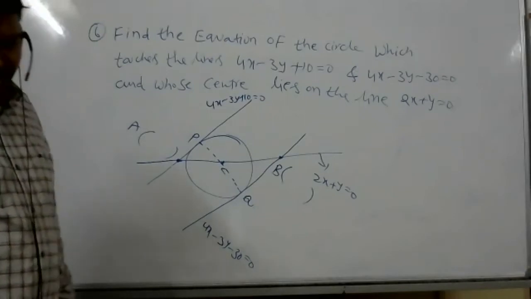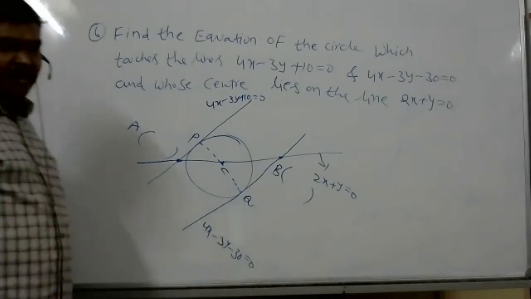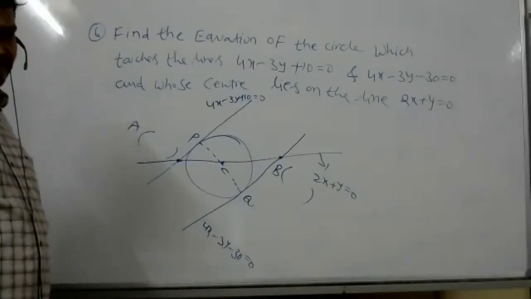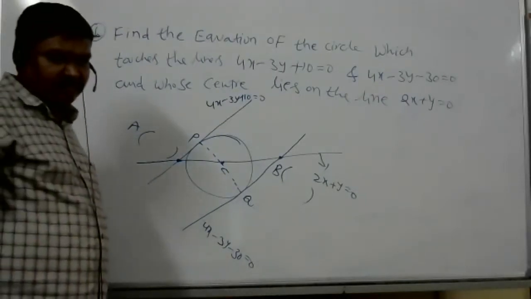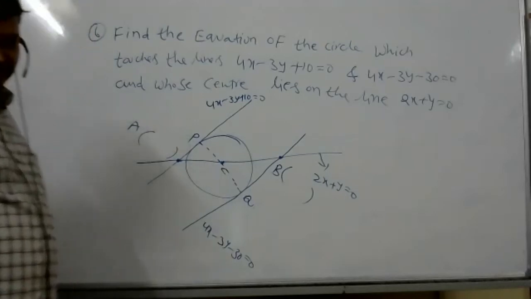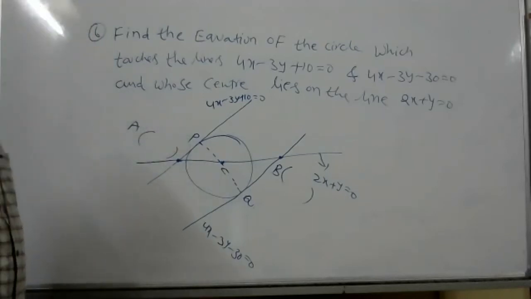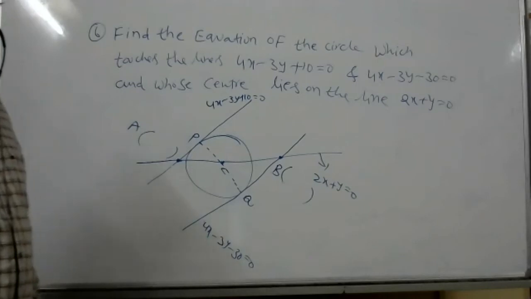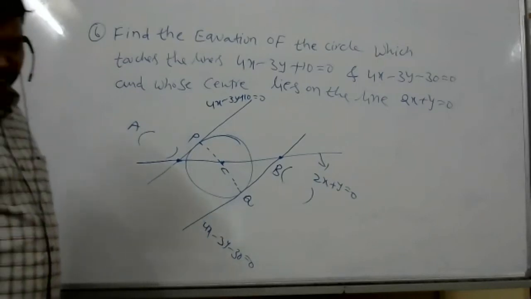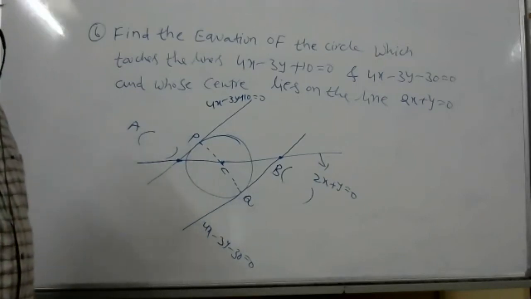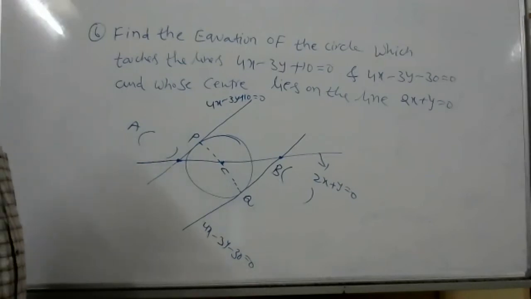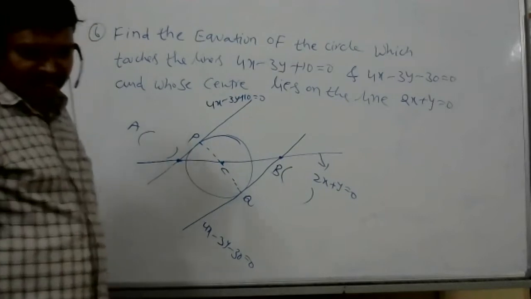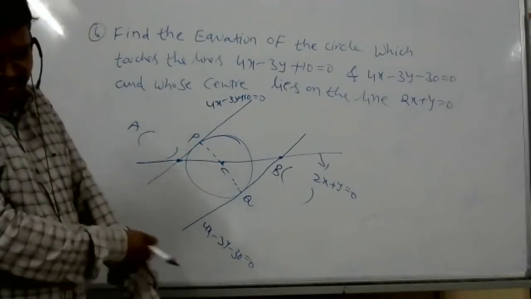We can use point C as x comma y, substitute into the distance formula from line 4x minus 3y plus 10, and get an equation.